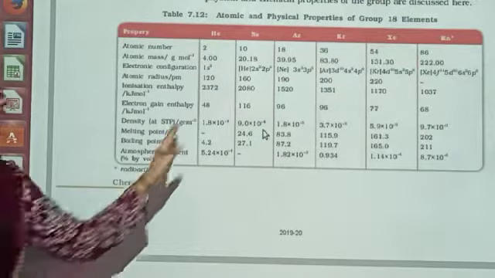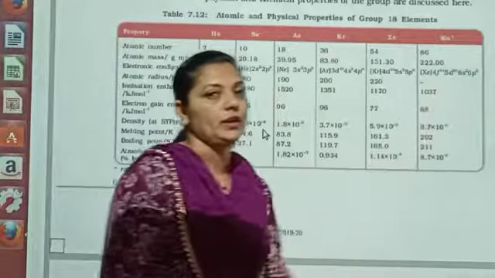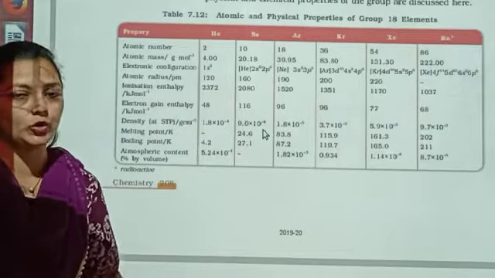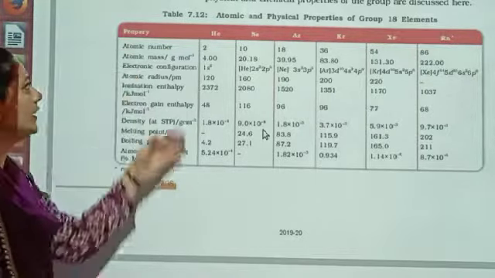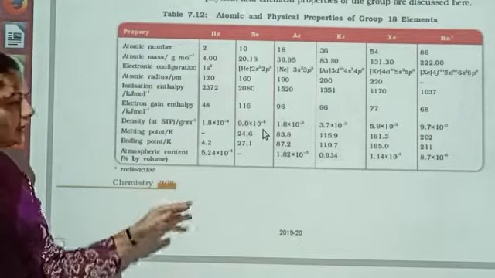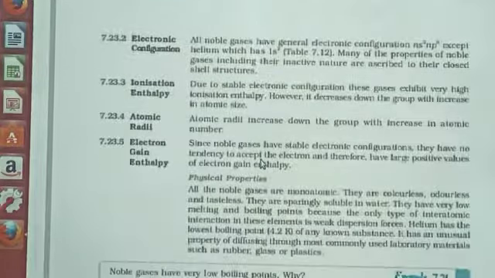You can see helium, neon, argon, krypton, xenon and radon. Dear students, Og is not included in the table because, as I told you, it is very difficult to study that element. All the details are given here, you can go through it. Let us see further the trends in their properties.